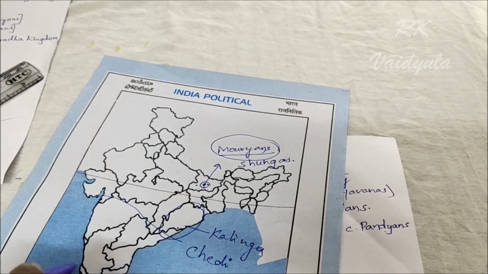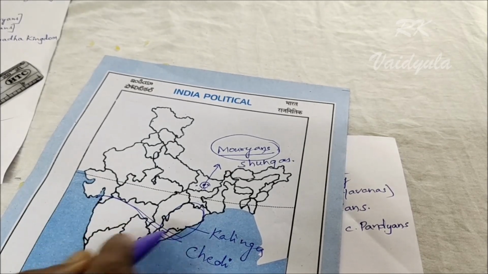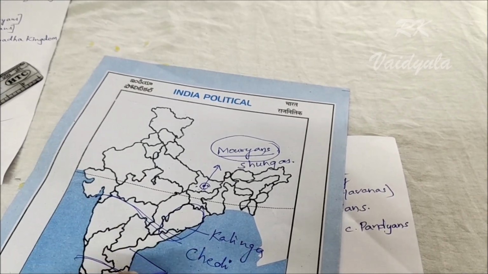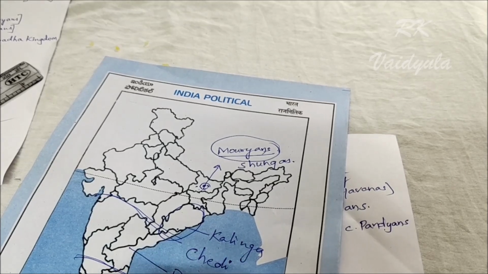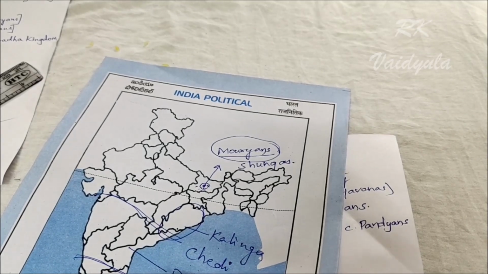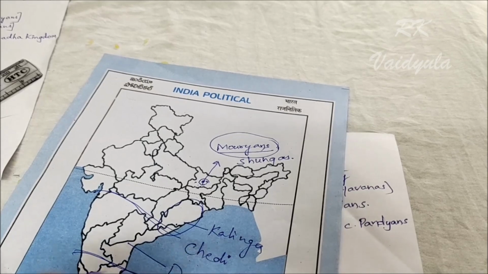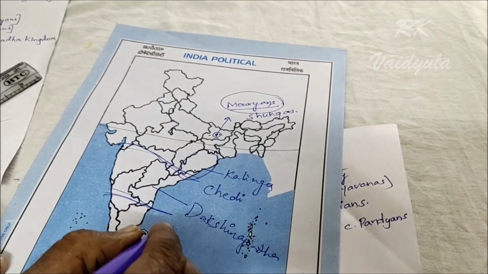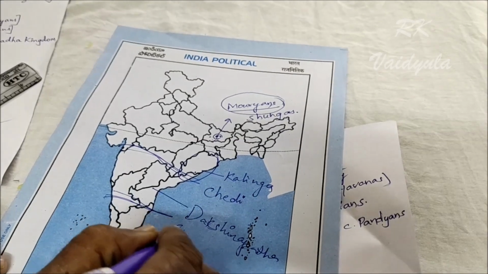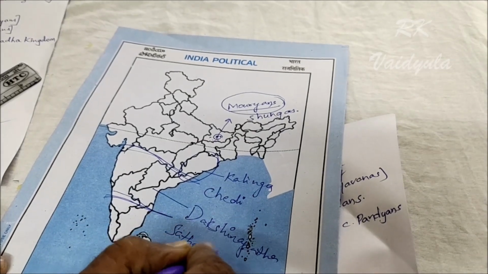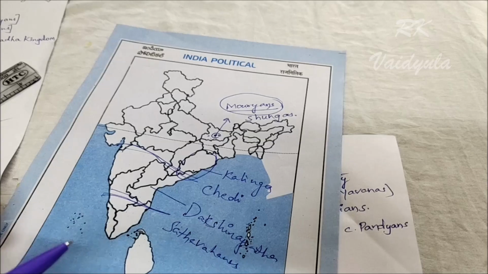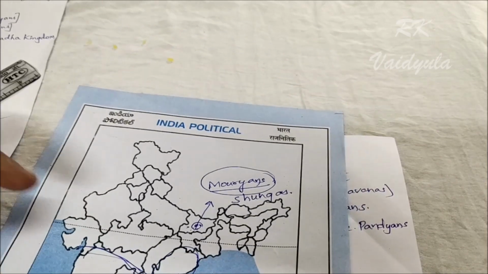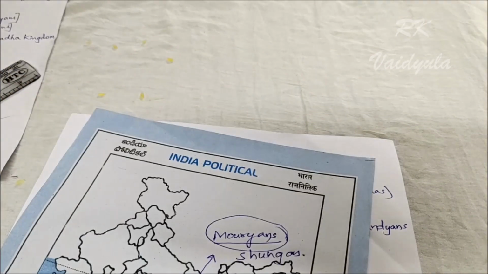Southern India was mostly called Dakshinapada, and this Dakshinapada was ruled by the Satavahanas. These were all contemporary.